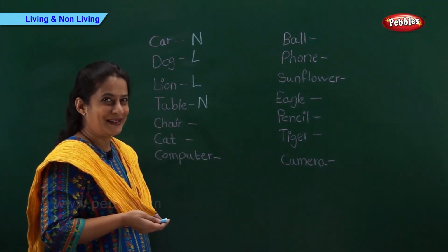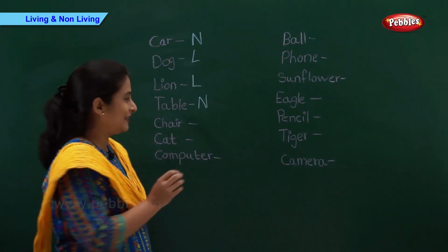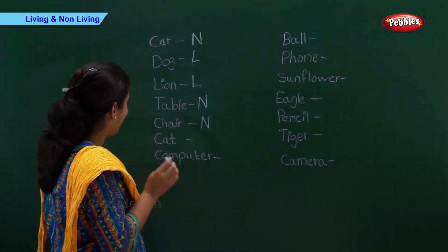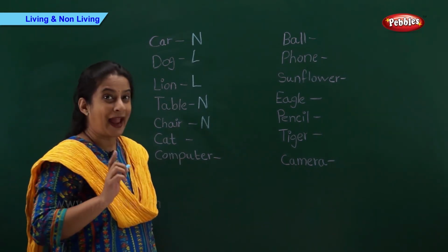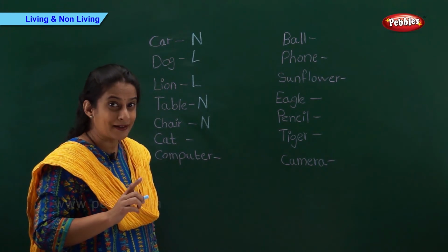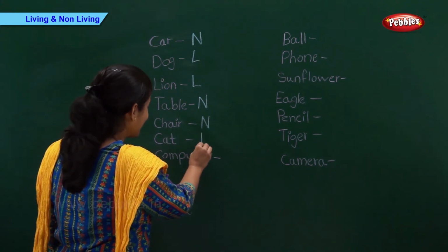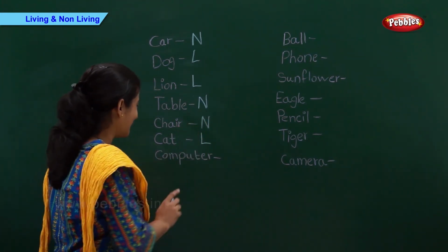Now we have chair. Who will tell me? Right. Chair is a non-living thing. So, let's write N. And now we have cat. Can a cat breathe? Right. A cat is a living thing. So, let's write L.